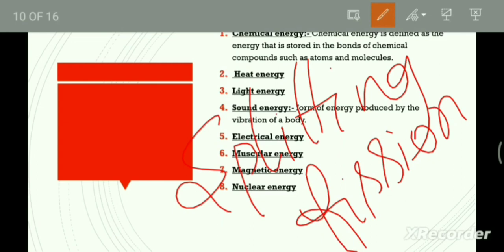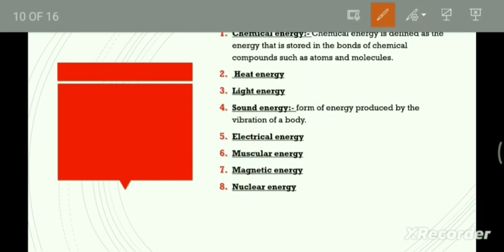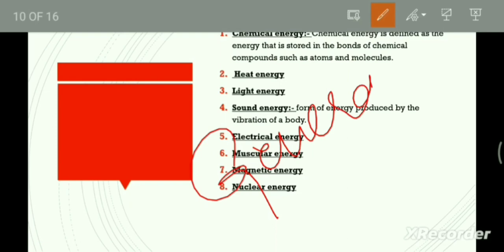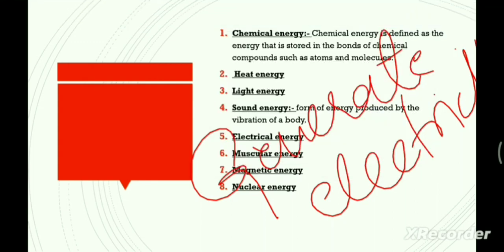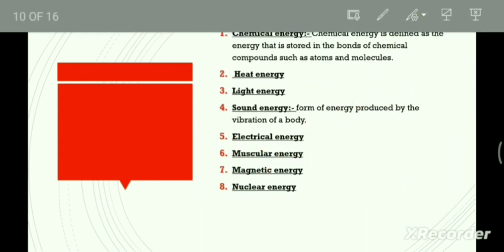All the stars, including the sun, produce their energy from nuclear fusion, which takes place when two or more nuclei stick or fuse together to form a heavy nucleus, along with the release of a tremendous amount of energy. Nuclear energy is used to generate electricity. Nuclear energy is also used in medical treatment, such as for the treatment of cancer. So this is about the forms of energy.